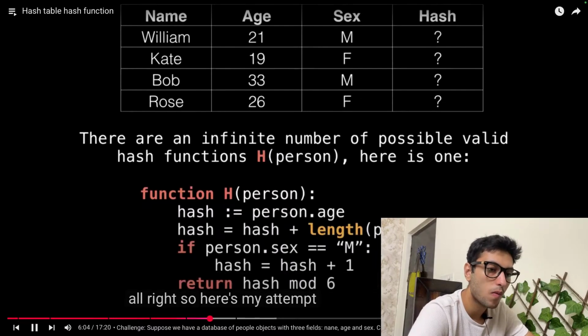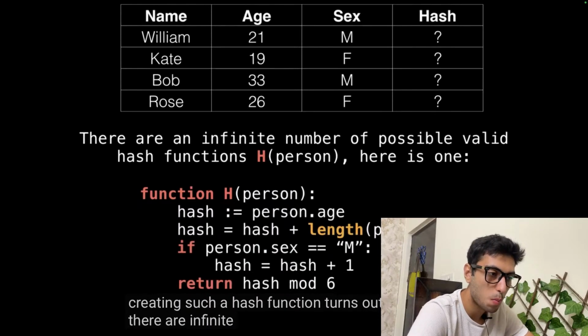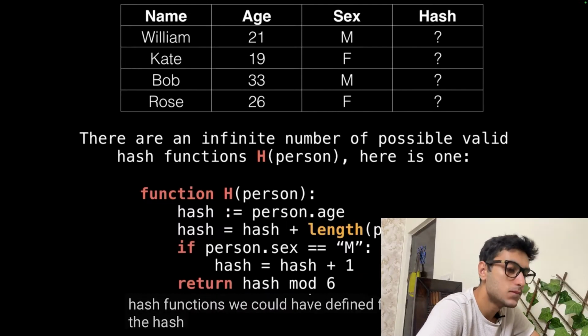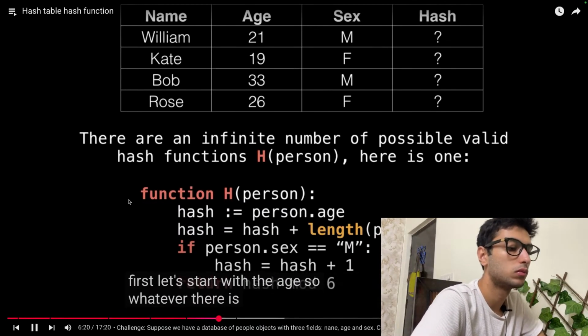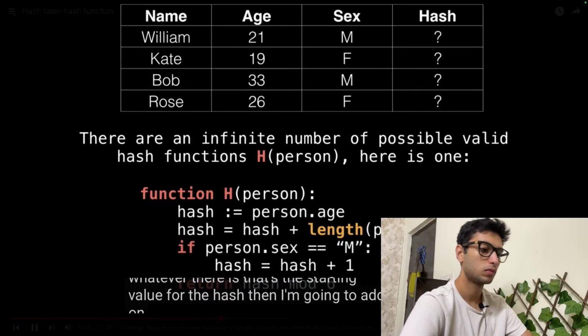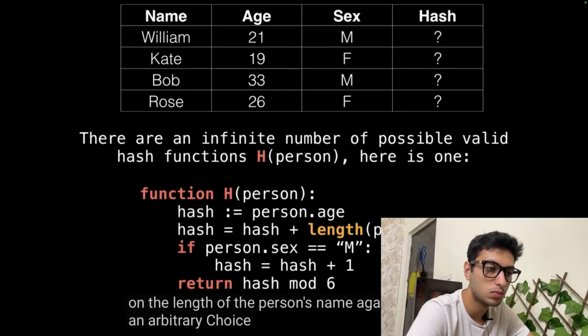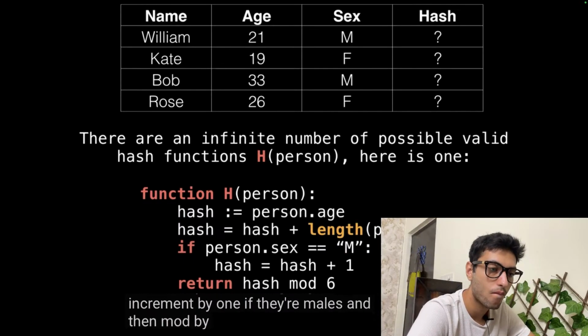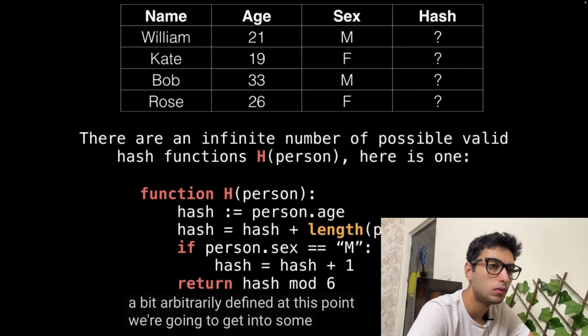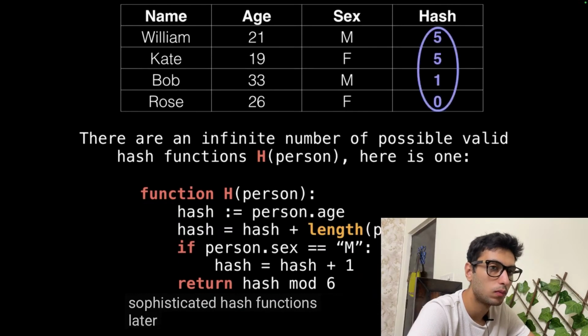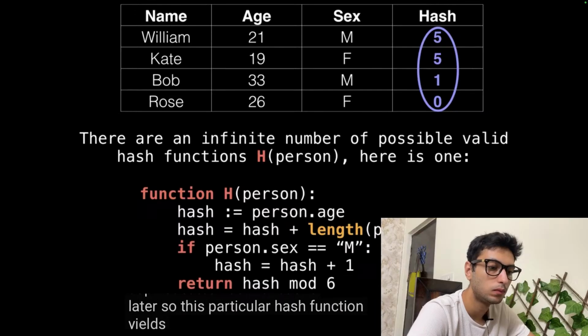All right, so here's my attempt at creating such a hash function. Turns out there was an infinite amount of possible hash functions we could define for the hash of the person. And here's a simple one. So I'm going to say, okay, first let's start with the age. So whatever that is, that's the starting value for the hash. Then I'm going to add on the length of the person's name, again, an arbitrary choice. And I'm going to increment by 1 if they're male, and then mod by 6. So as you can see, hash functions are a bit arbitrarily defined at this point. We're going to get into some more sophisticated hash functions later. So this particular hash function yields those values.